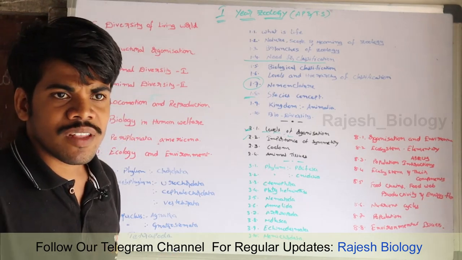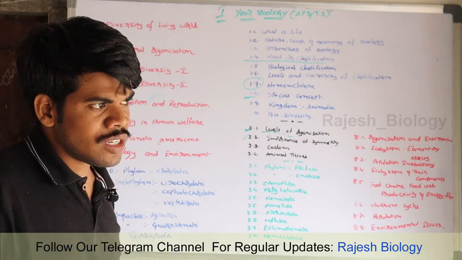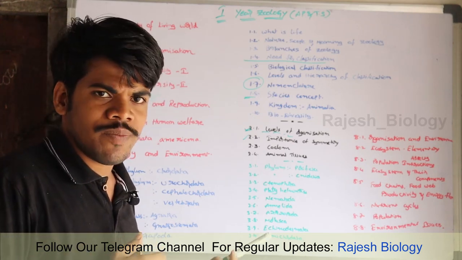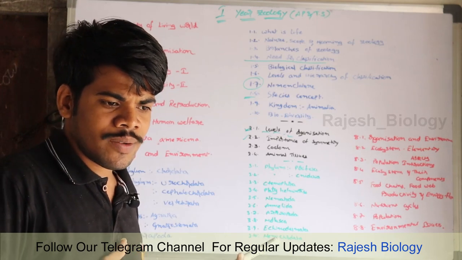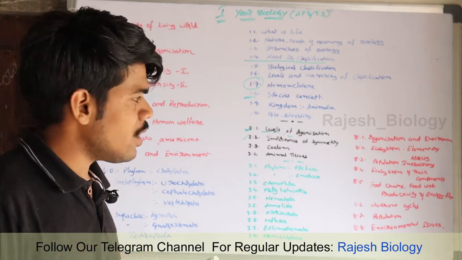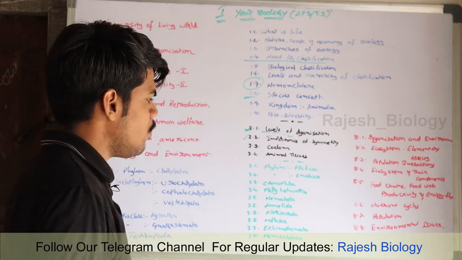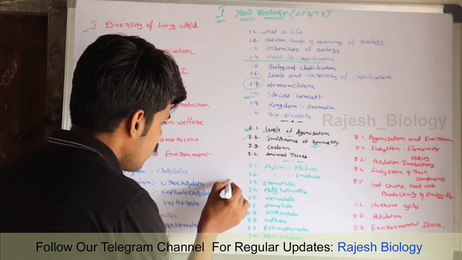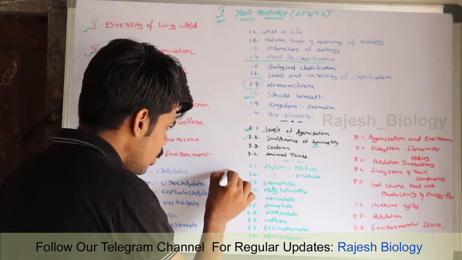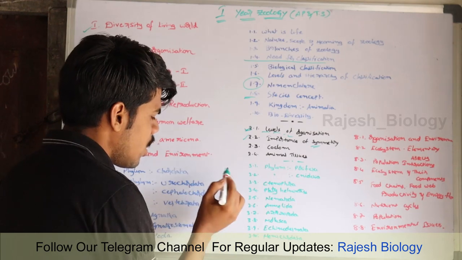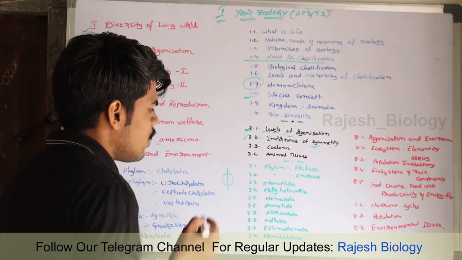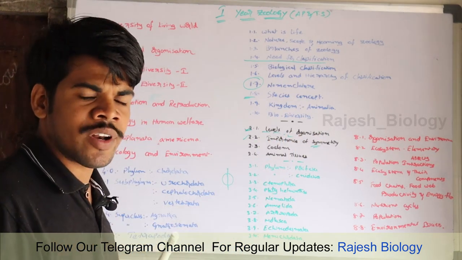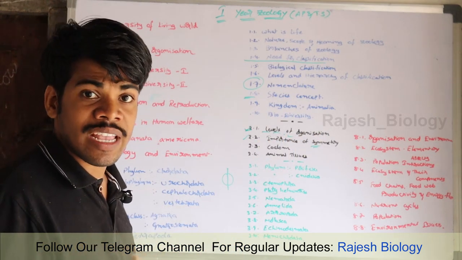What is symmetry? Symmetry is a very important feature in evolution. That means in anthropology, in human evolution, or in different animals' evolution, symmetry plays a very key role. Symmetry means, you may have learned about this word in your mathematics: if any object is cut into two equal halves by a plane, it is known to have symmetry. There are different types of symmetry: bilateral symmetry, radial symmetry, and asymmetry.